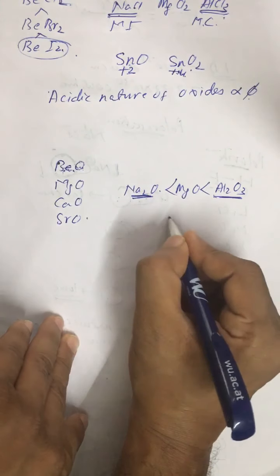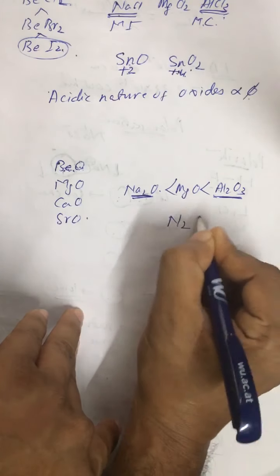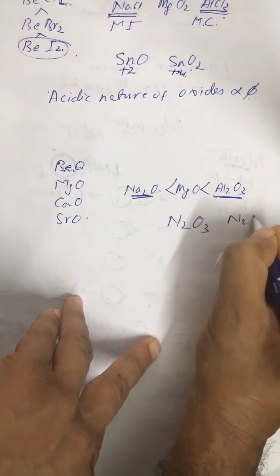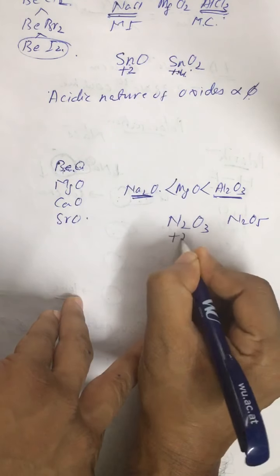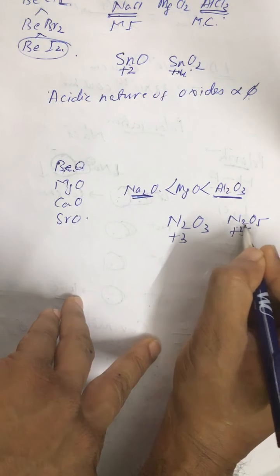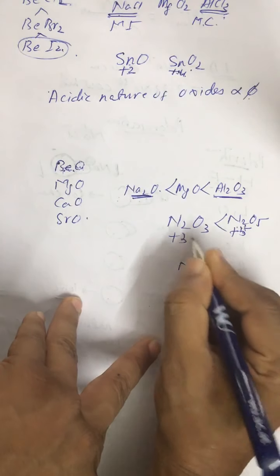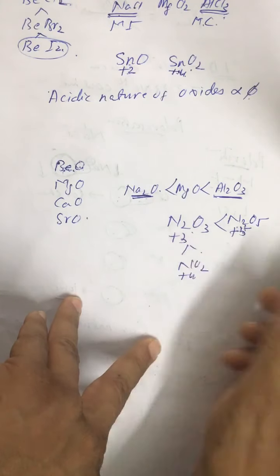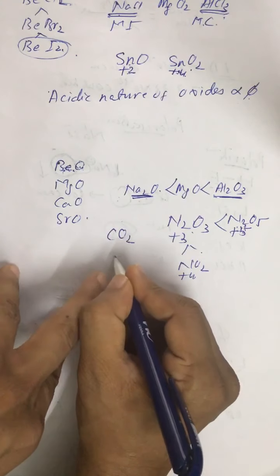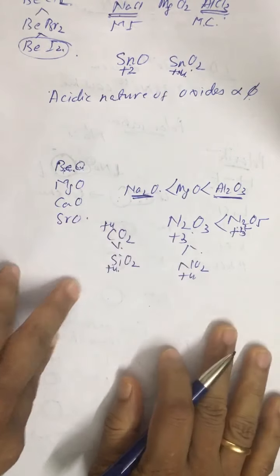All right. It can be extended to covalent molecules. You will find this question very often. N2O3 and N2O5, which one is more acidic? Just find out the oxidation state, +3 and +5. Phi value of N2O5 is more, this is more acidic. And if you compare NO2 with N2O3, it is +4. That means NO2 is more acidic than N2O3. Or if you want to compare CO2 with SiO2, +4 and +4, CO2 is more acidic.